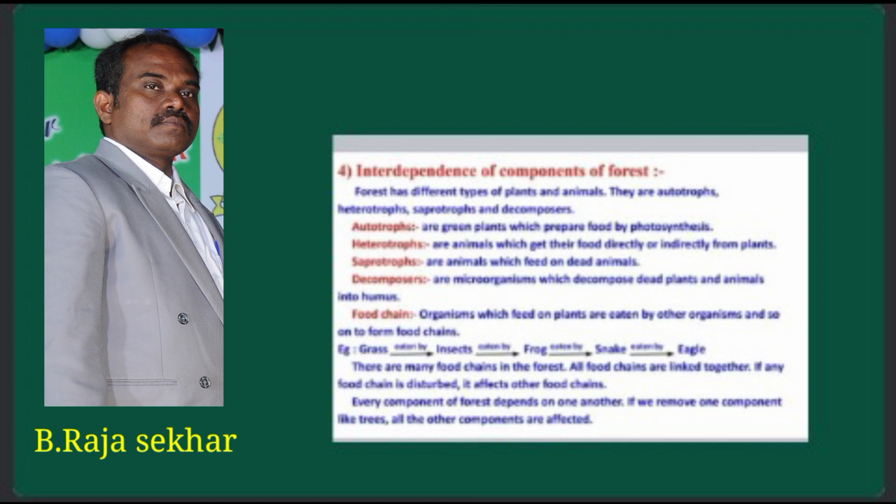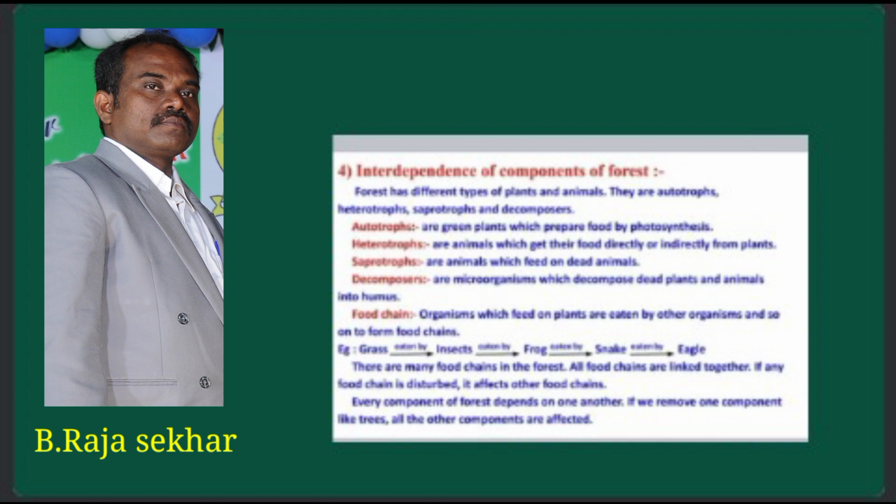Okay, my dear students, food chain, interdependence of components in a forest. What is meant by food chain? The energy is transferred from one organism to another organism.